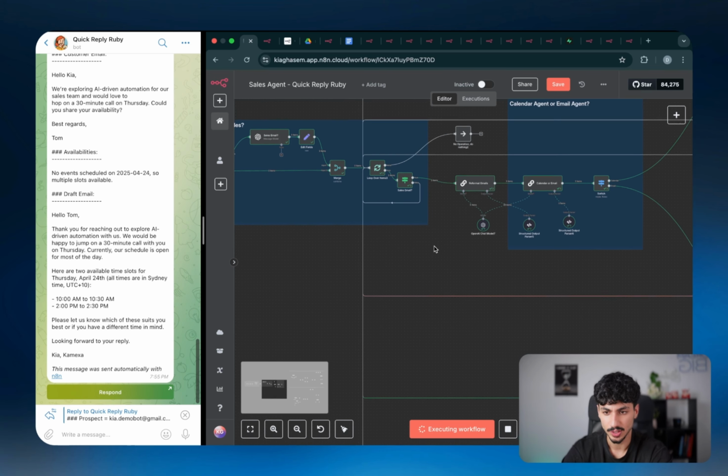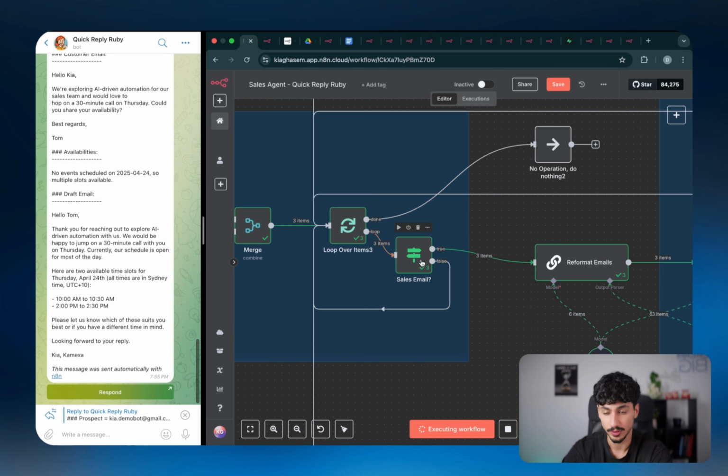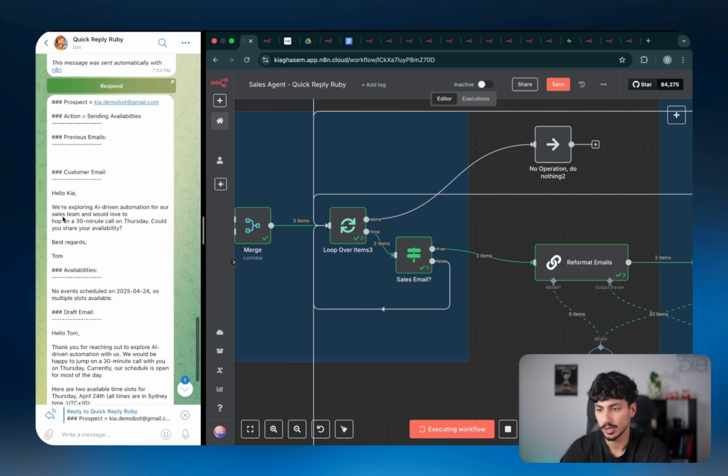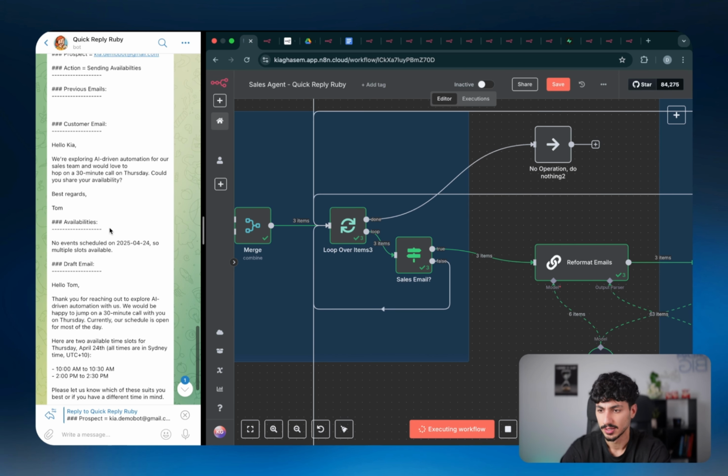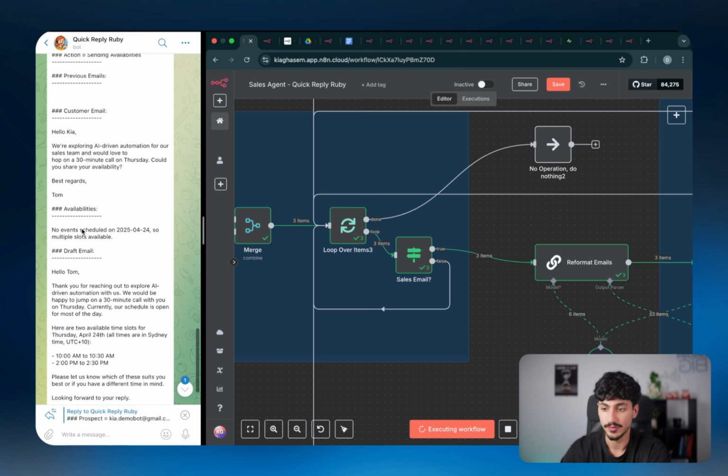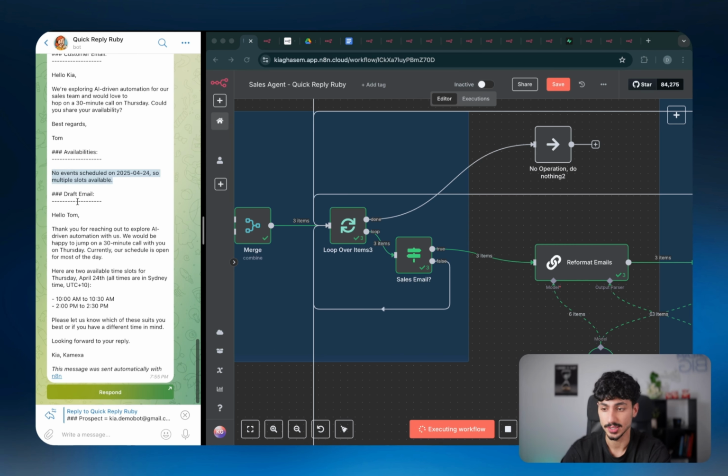But the AI agent didn't stop there. It actually went over and looped over the 3rd email that we had inside our inbox. So let's say if we got 3 emails within that time period, the 3rd email is actually saying we're exploring AI-driven automation for our sales team and would like to hop on a 30-minute call on Thursday. Could you please share your availability? Now, as you guys can see, there was no events scheduled for that specific day, so everything is actually free. So the AI agent decided to respond with an email saying, hey, this is our availabilities for those days. We're going to be in the UTC 10 or Sydney time zone. Let me know which one works for you.